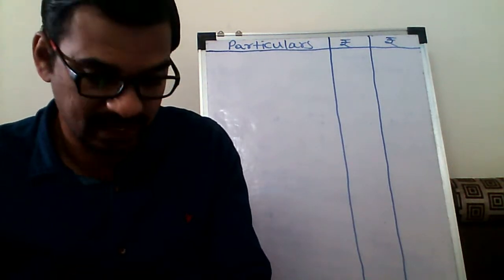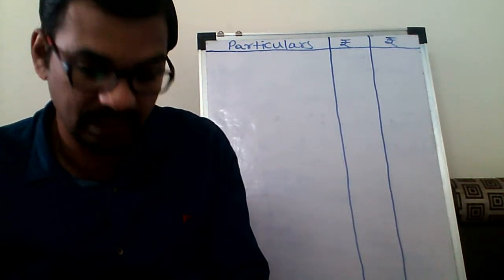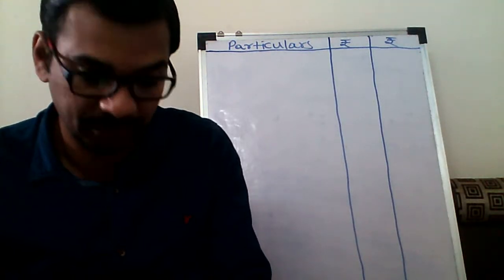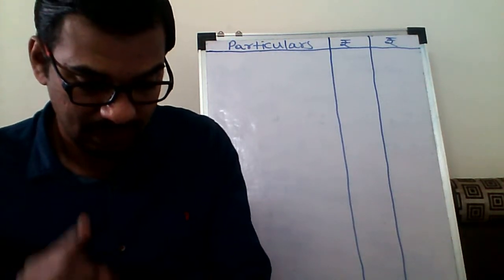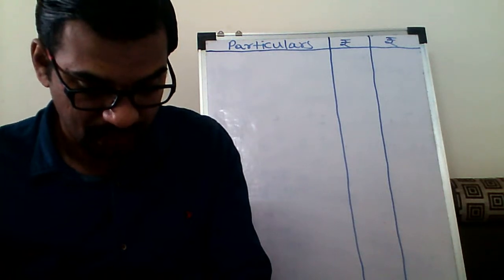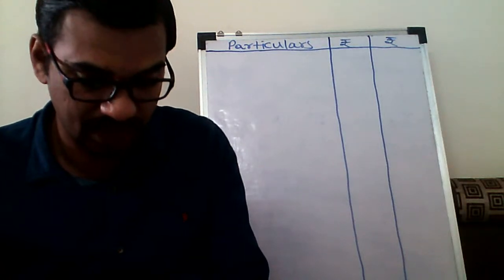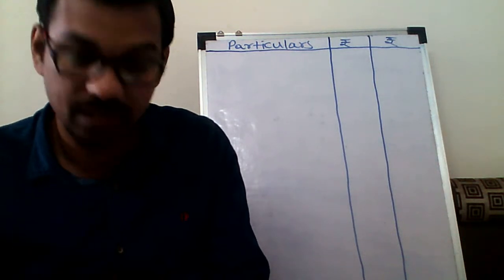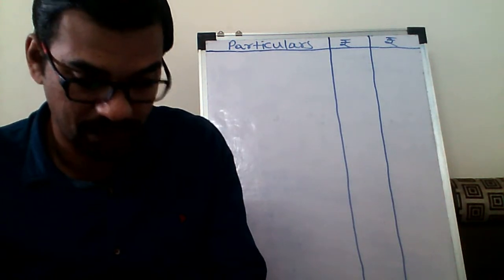Number one, wages. Number two, any annuity or pension. Number three, any gratuity. Number four, any fees, commission, perquisites, or profits in lieu of the salary. Number five, advance salary. Number six, leave salary. Number seven, annual accretion to the provident fund. And number eight, contribution made by the central government to the employee's pension scheme.